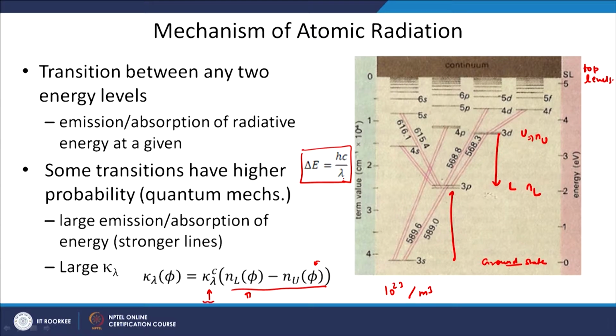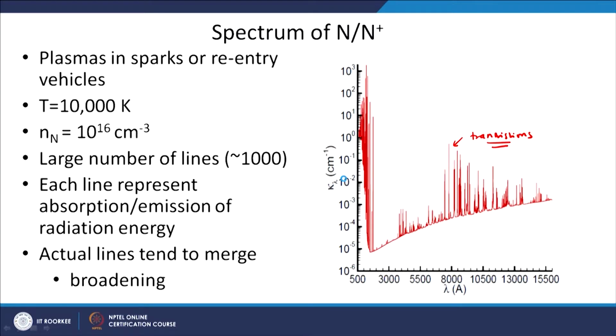Larger the delta E, smaller will be the wavelength. That means transitions which have larger electronic energy difference will emit radiation in the shorter wavelength region, that is vacuum ultraviolet, while transitions which have small energy difference will have radiation in the infrared region.